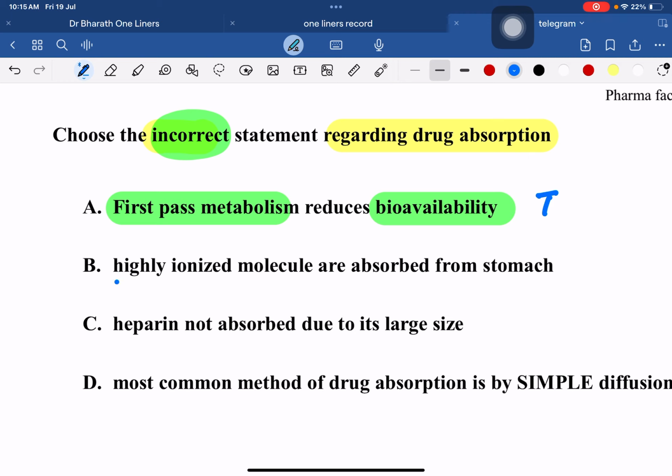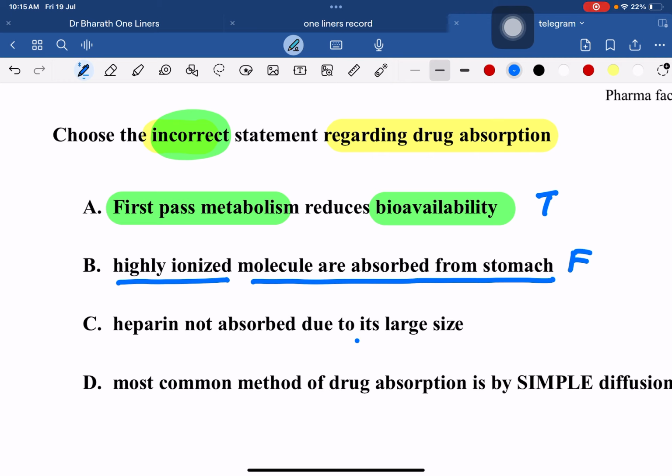The next one is, highly ionized molecules are absorbed from stomach. It's a false statement. Remember, if they are highly ionized, it's very difficult to absorb. If they are highly water soluble, also the same problem. Only if they are highly lipid soluble, it can be easily absorbed.